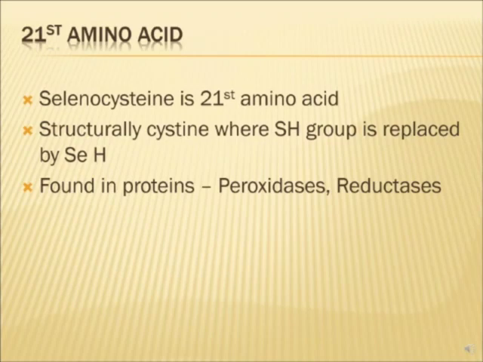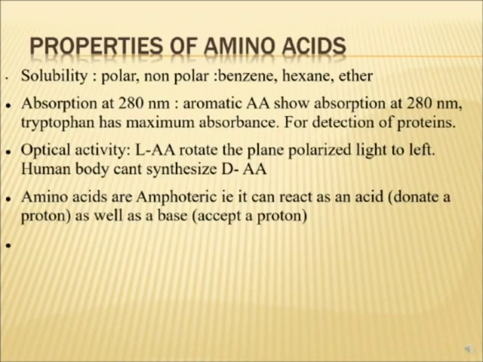Then we have selenocysteine, which is called the 21st amino acid, and it is found in proteins, in addition to the earlier belief that only 20 amino acids exist. Structurally, it is a cysteine where the sulfur is replaced by selenium, and it is found especially in enzymes like peroxidases and reductases.